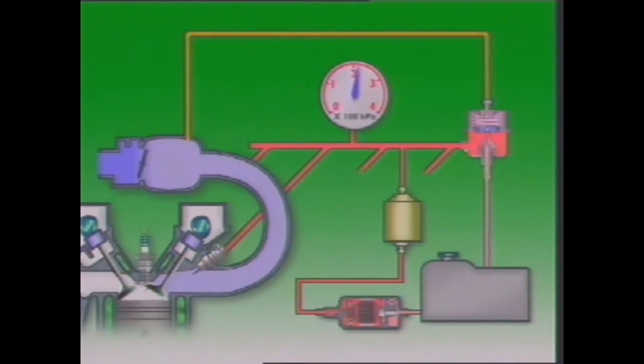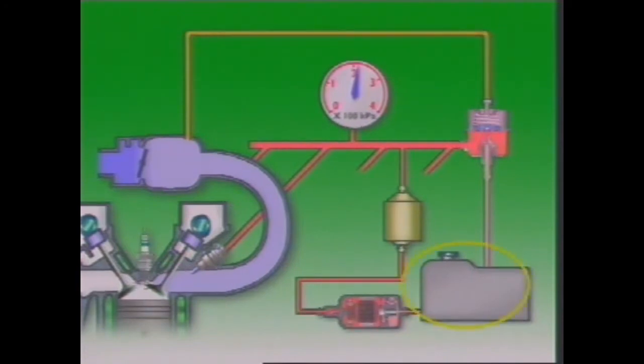The whole system has a fuel tank to store the fuel, a fuel pump to circulate fuel and provide pressure in the system, a fuel filter to clean the fuel and protect the injectors, a fuel rail or pipe to supply the injectors with fuel, injectors which spray into the intake valve ports, a pressure regulator to control pressure in the system,